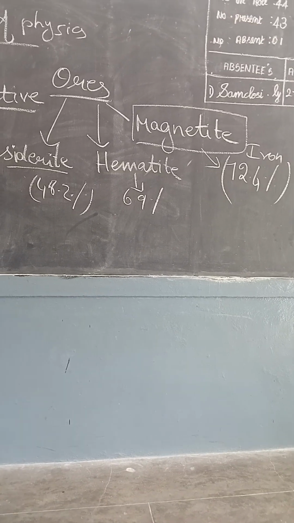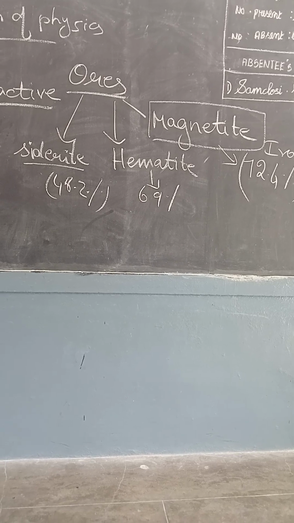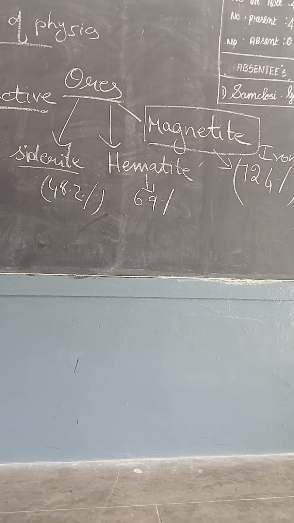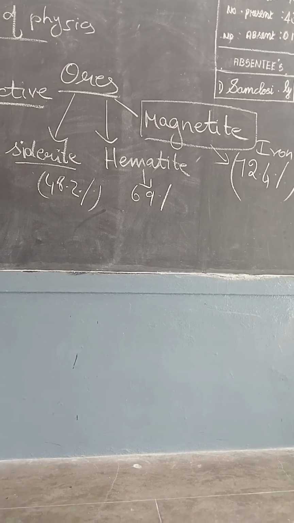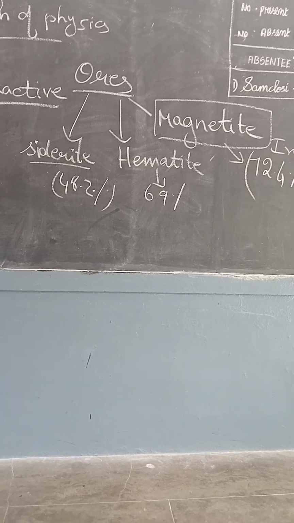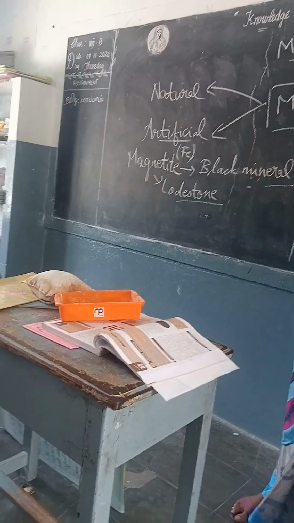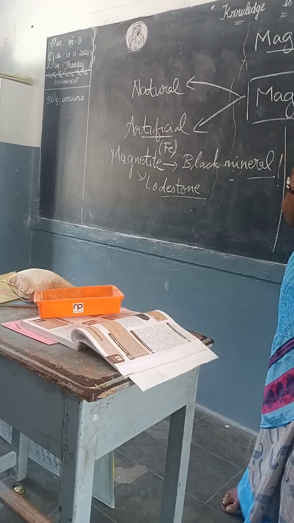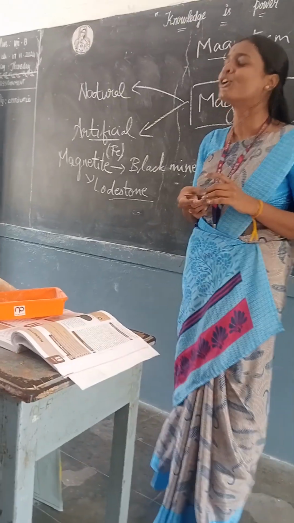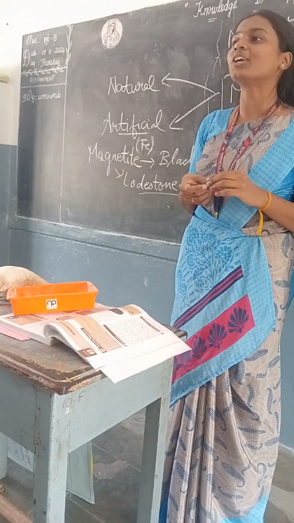Next, we are going to artificial magnets. Artificial in the sense? Human made, man made. So we, the humans, make the magnets. You have seen different types of magnets. What are the shapes? Star. You have seen that magnet too? Horseshoe magnet. Yes.